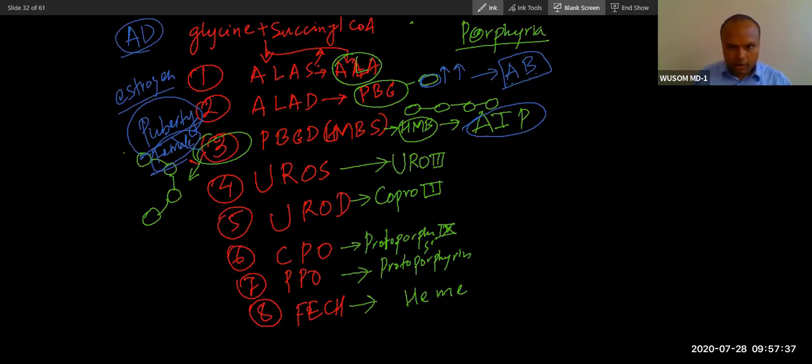What next? This is the third enzyme. This is the fifth. So now this uroporphyrinogen synthase will cause the ring to polymerize, to form a tetrapyrrole ring. Now this tetrapyrrole ring will form, and this will cause decarboxylation. If this enzyme is deficient, what will it do? Which porphyria? Tell me.